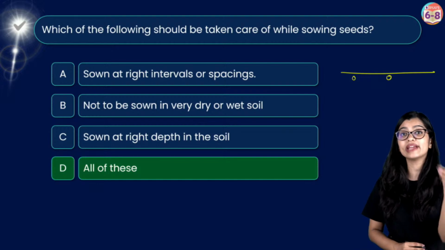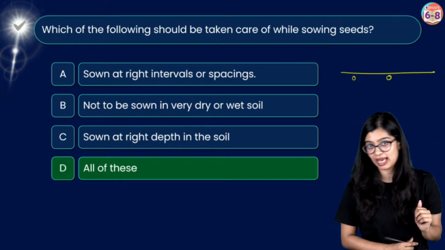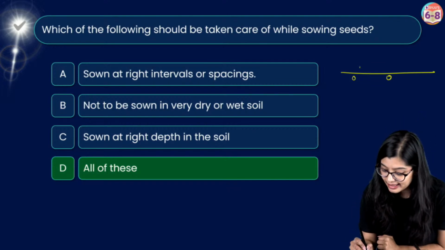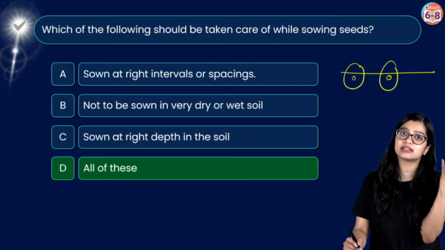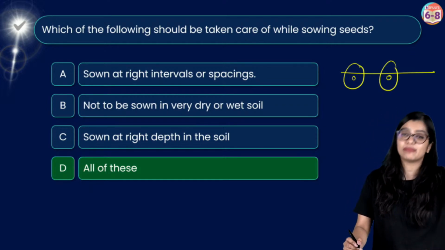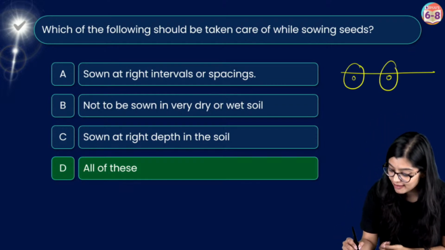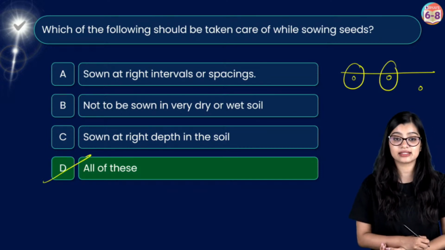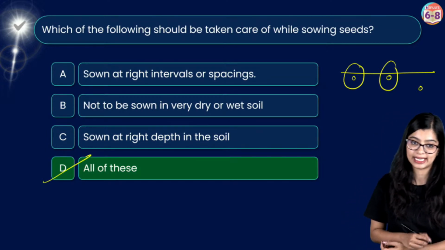Now, how will sowing at the right depth be helpful? If it is closer to the surface, there could be animals that will come and take the seeds and go, right? If it's closer to the surface, there is a chance that they can be dislocated, which is why we need to sow it at a certain depth. So in this case, the correct answer here is option D.